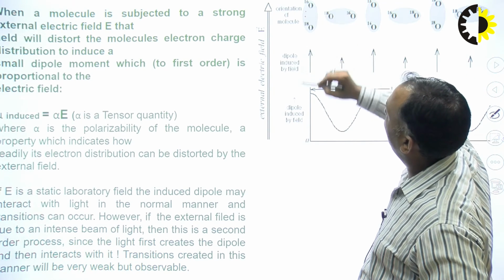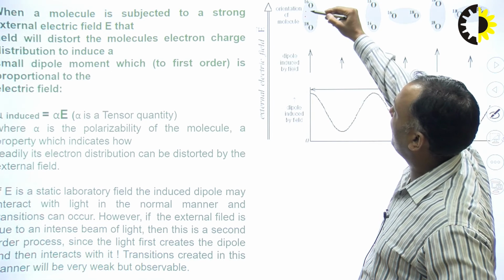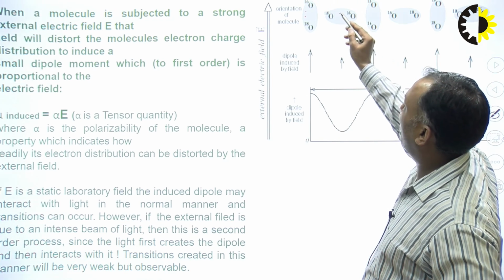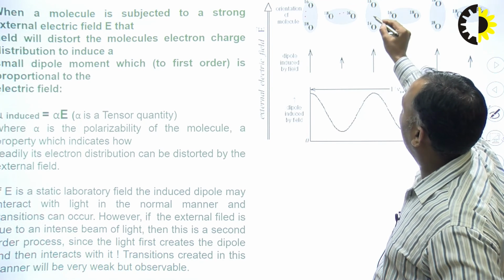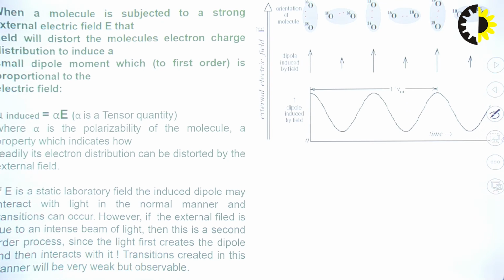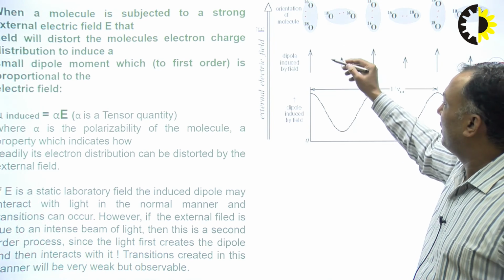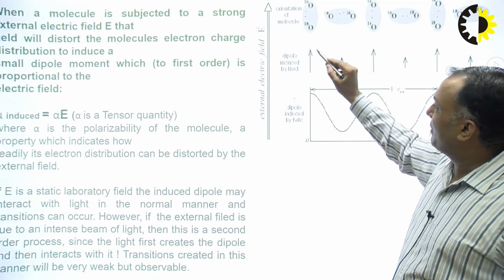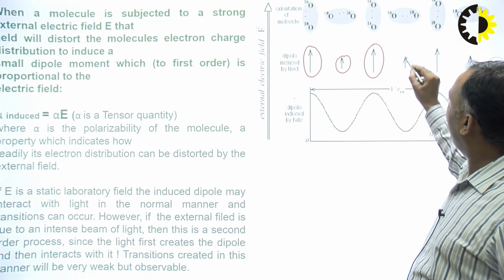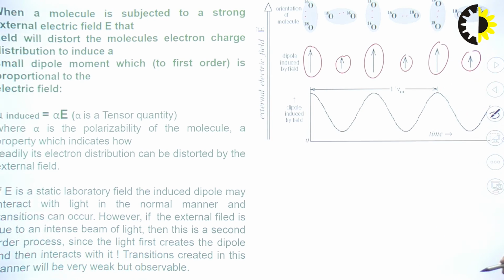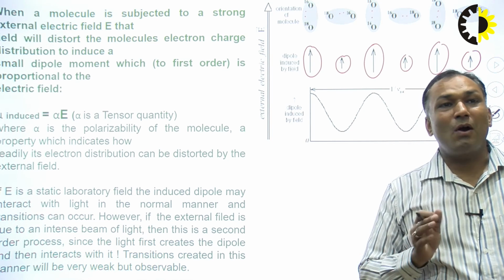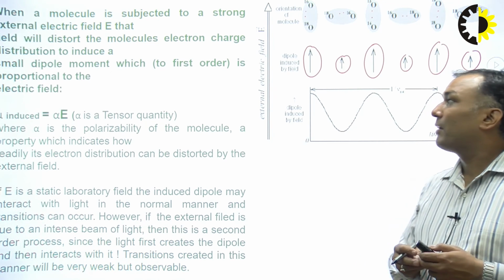So here is the lone pair. So electron can be easily distorted in this direction, while here electron cannot distort. Again here electron can distort, cannot distort, can distort, cannot distort. Okay. So this type of induced dipole moment arrow we will see here: maximum, very minimum, maximum, minimum, maximum, minimum. Okay. So when a molecule is subjected to strong electric field, then what happens?